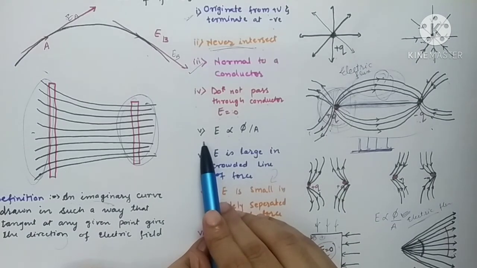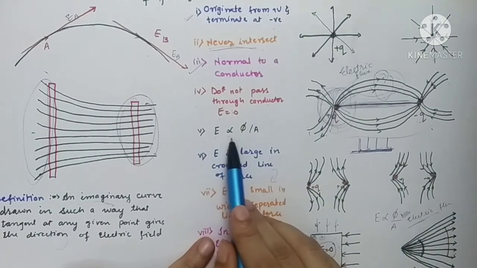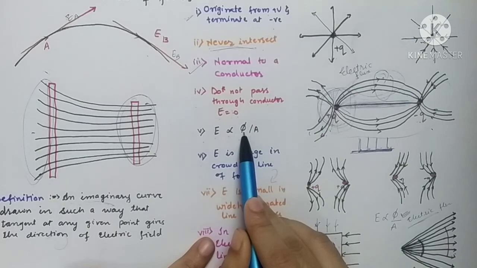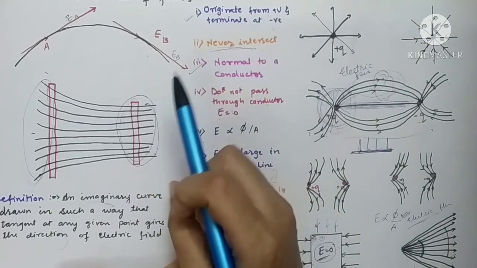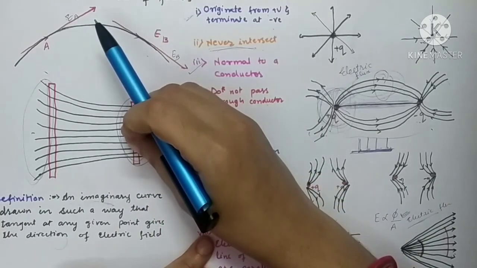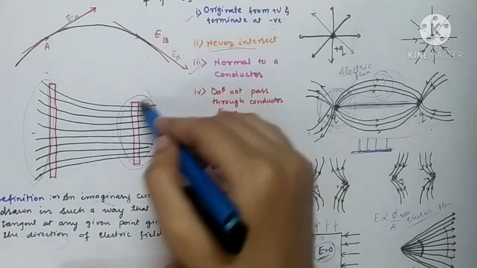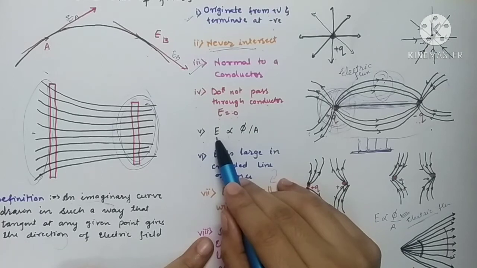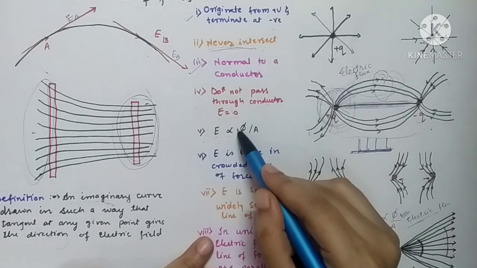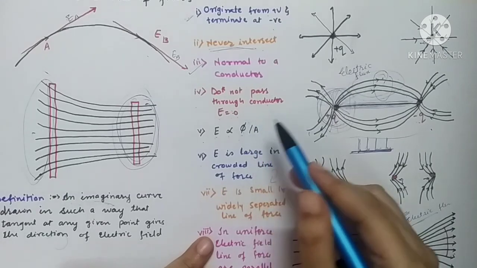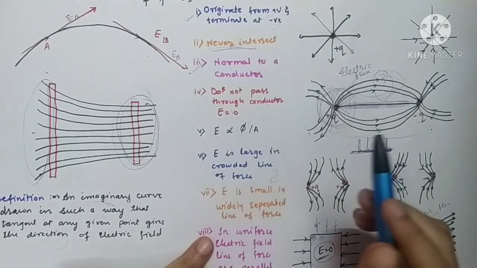And electric field intensity is found to be directly proportional to electric flux per unit area. What is electric flux? A bunch of lines of force. The collection of all the lines of force is called electric flux. Greater the electric flux per unit area, greater would be the electric field intensity.